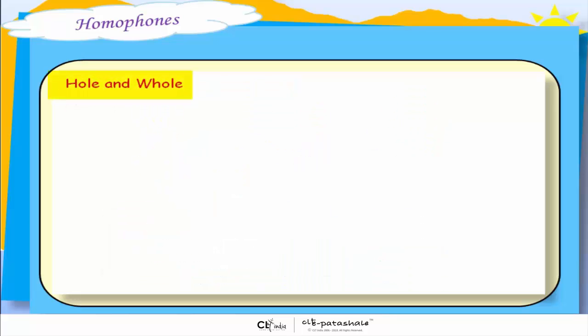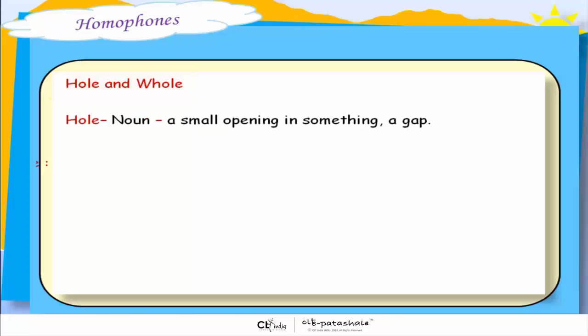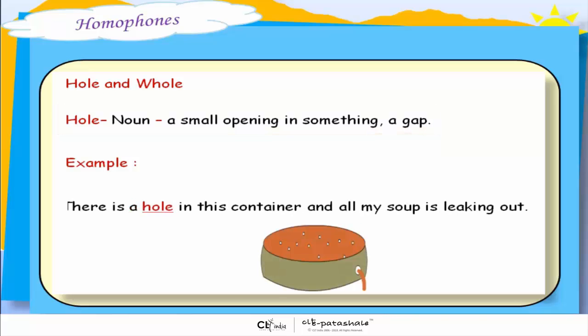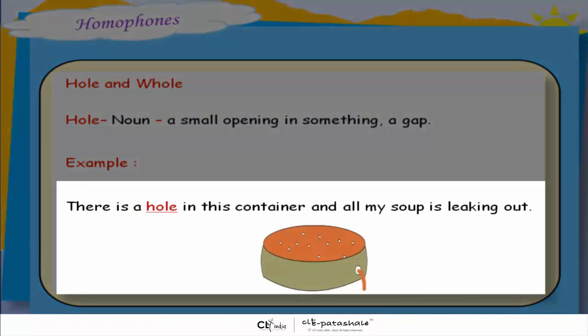Hole and whole. Hole is a noun which means a small opening in something or a gap. For example, there is a hole in this container and all my soup is leaking out.